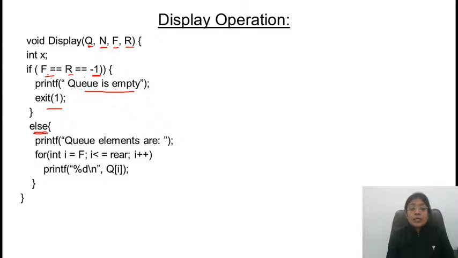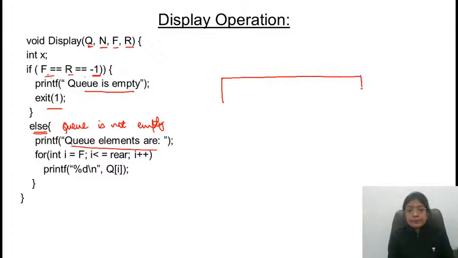Otherwise, this means that the queue is not empty. So simply we have used one loop. Some message about the queue elements is printed. Ma'am, it will be less than rear, not less than or equal to rear? It will be less than or equal to rear.